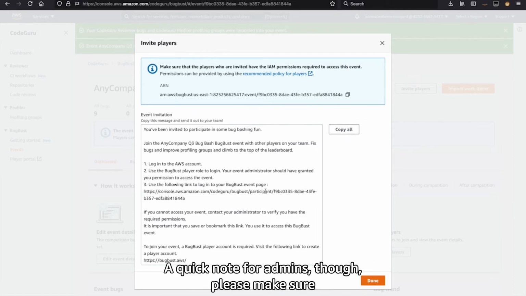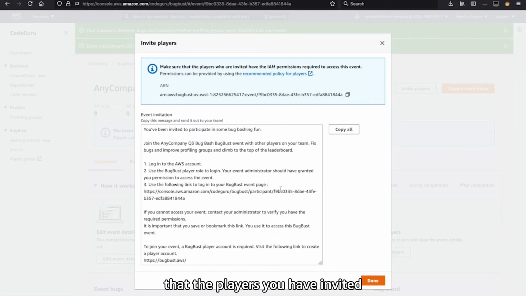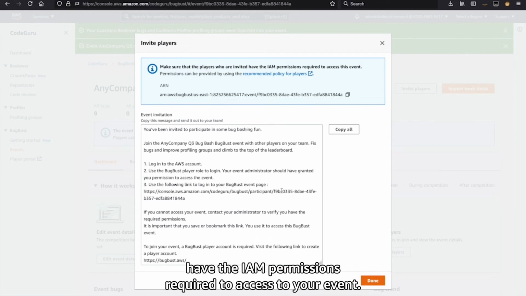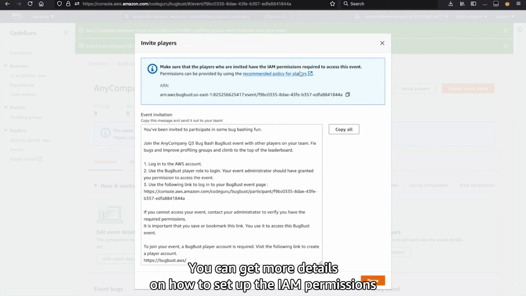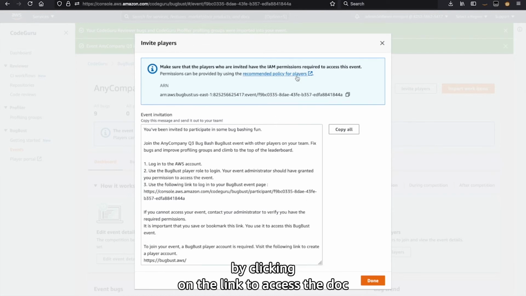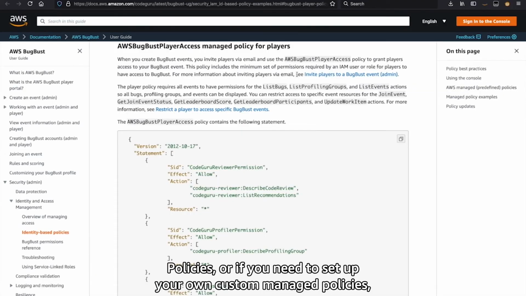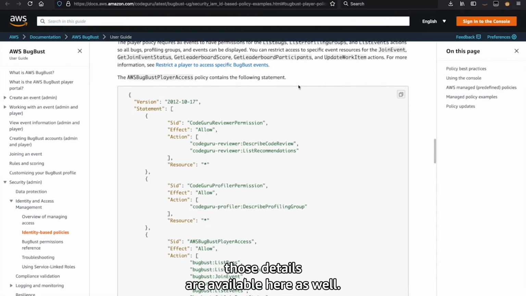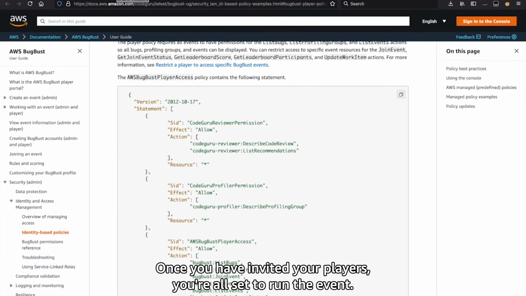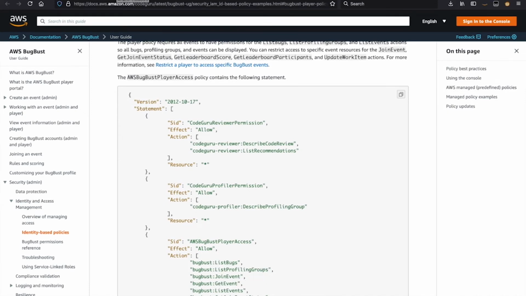A quick note for admins though, please make sure that the players you have invited have the IAM permissions required to access the event. You can get more details on how to set up those IAM permissions by clicking on the link to access the doc and review the details on the managed policies, or if you need to set up your own custom managed policies, those details are available here as well. Once you have invited your players, you're all set to run the event.